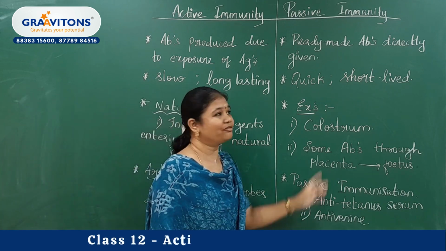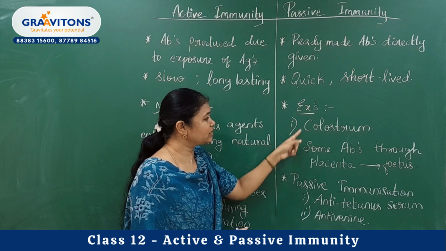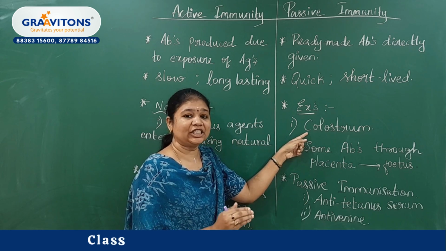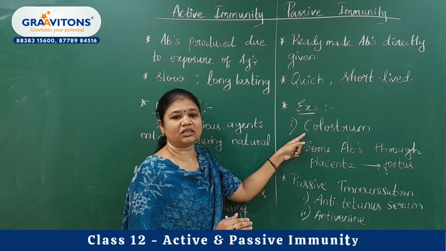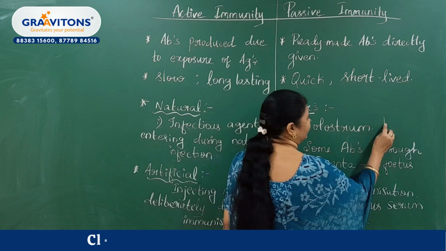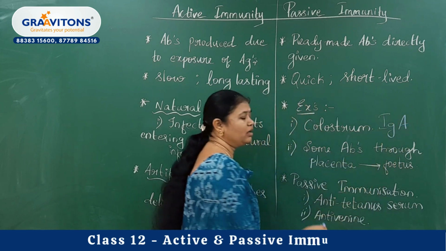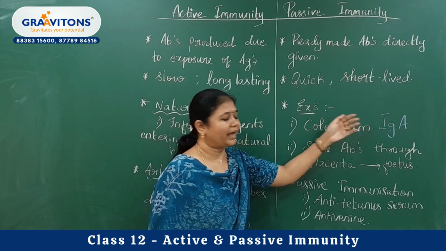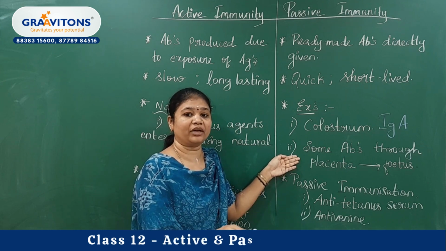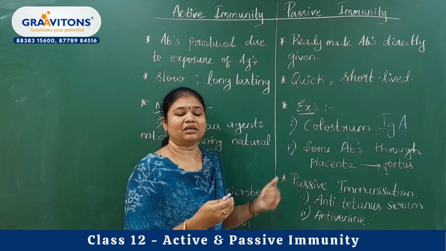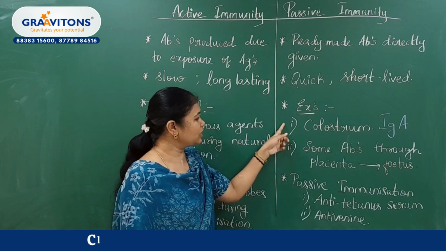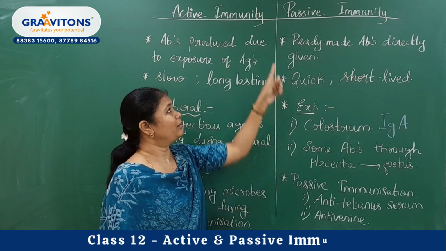Now coming to the examples of passive immunity. First, these two examples are natural passive immunities. We know that in the initial days of lactation, the mother produces colostrum. Colostrum is rich in several antibodies, especially the antibody IgA. Here the antibodies are given directly to the infant. During embryonic development also, some antibodies will cross the placenta, reach the fetus, and give immunity to the fetus. So these two things come under natural passive immunity.